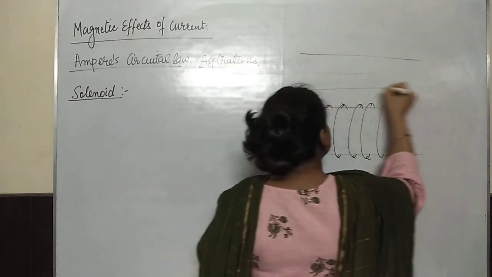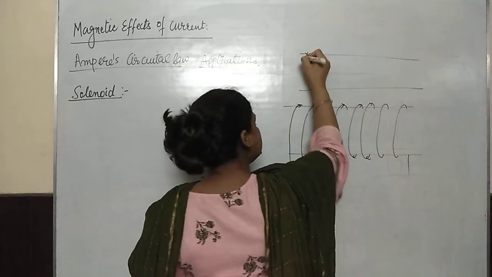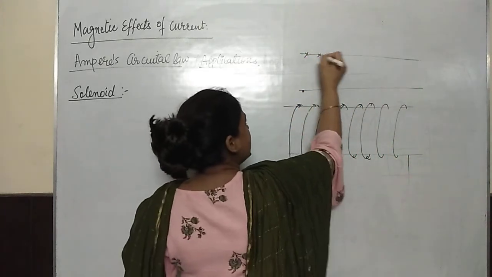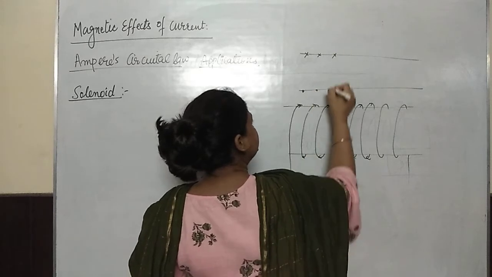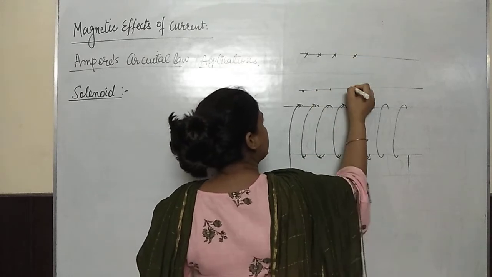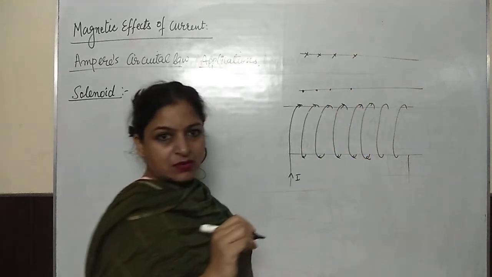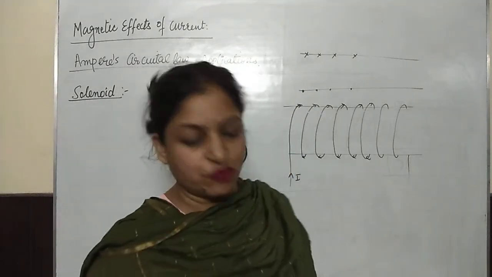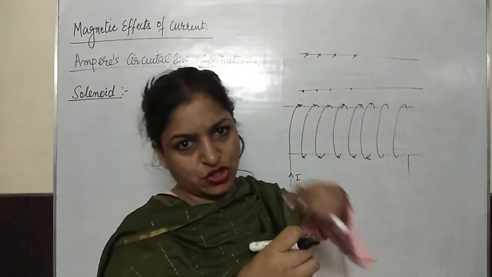Let us consider this is a solenoid. Here current is entering and here current is coming out. I just want to draw here what type of magnetic field would be produced by the solenoid.